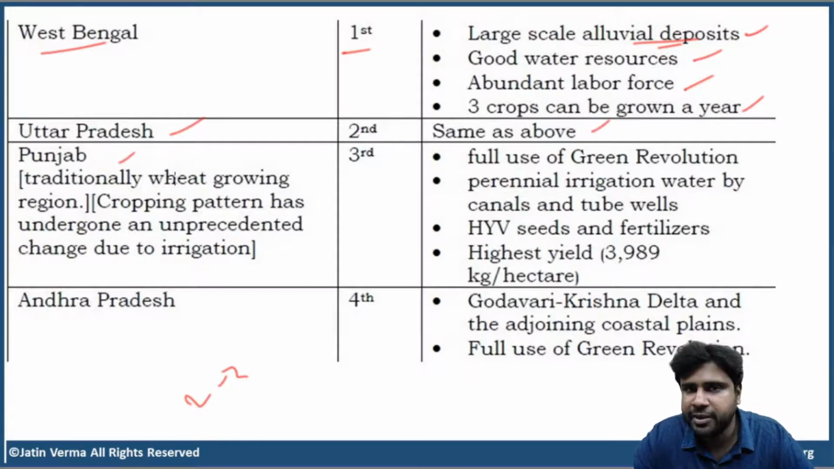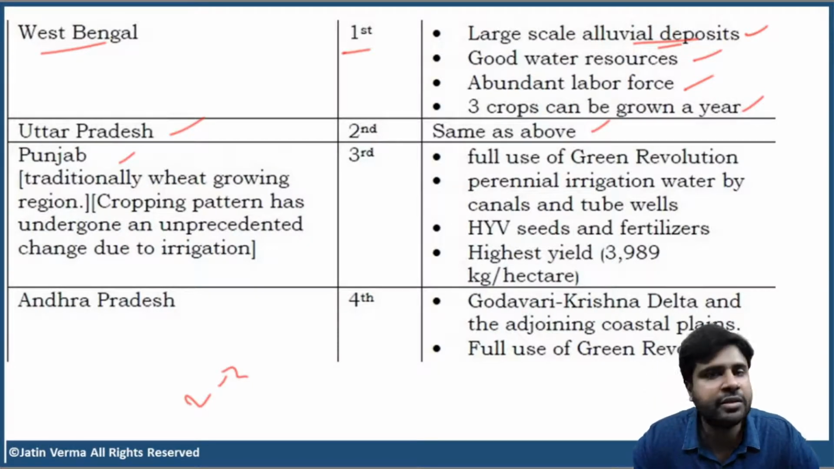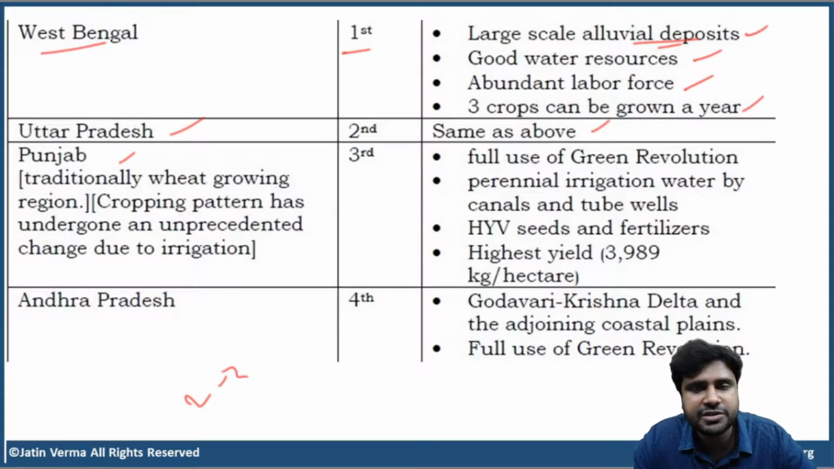Next, Punjab. Punjab is a traditionally wheat growing region. But again, the cropping pattern shifted a lot in Punjab over the years. So as of now, Punjab is the third largest rice producing state in India. In Punjab, there is full use of green revolution, high yielding variety seeds, and an extensive network of irrigation, large scale canals, tube wells, and all that.